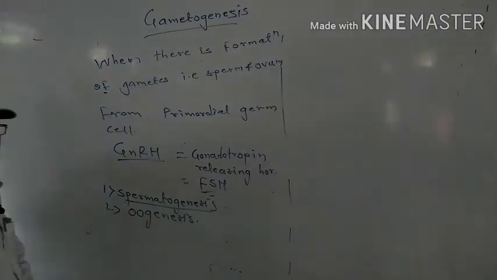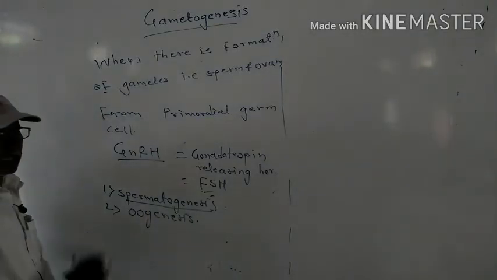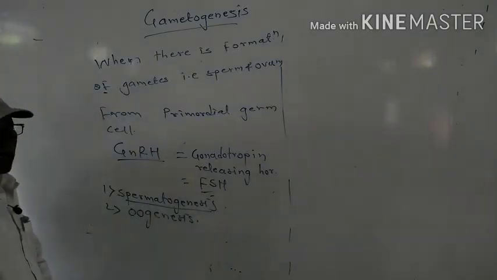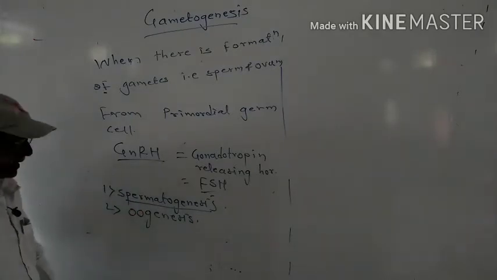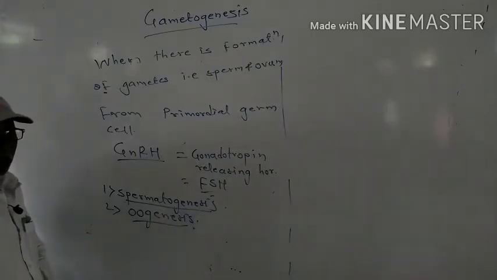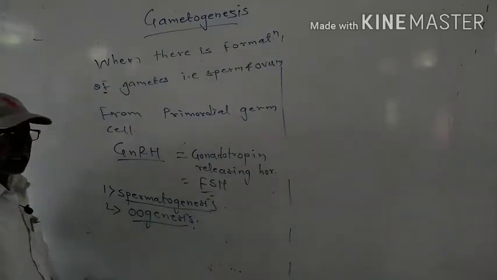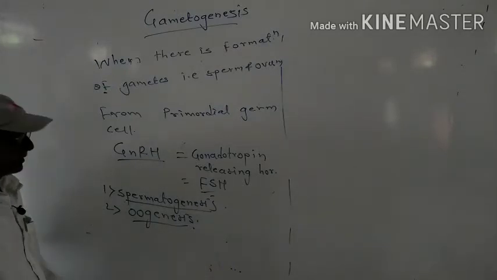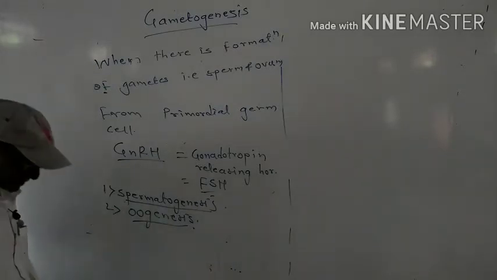When sperms are formed from the primordial germ cell, that is called spermatogenesis. When ovum is formed from the primordial germ cell, that is called oogenesis.